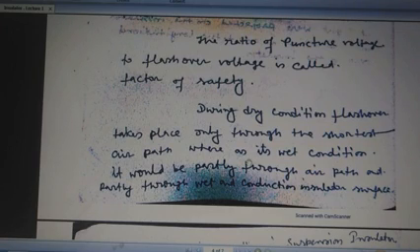During dry conditions, flashover takes place only through the shortest air path, whereas in wet conditions it would be partly through the air path and partly through the wet conductor and insulator surface.